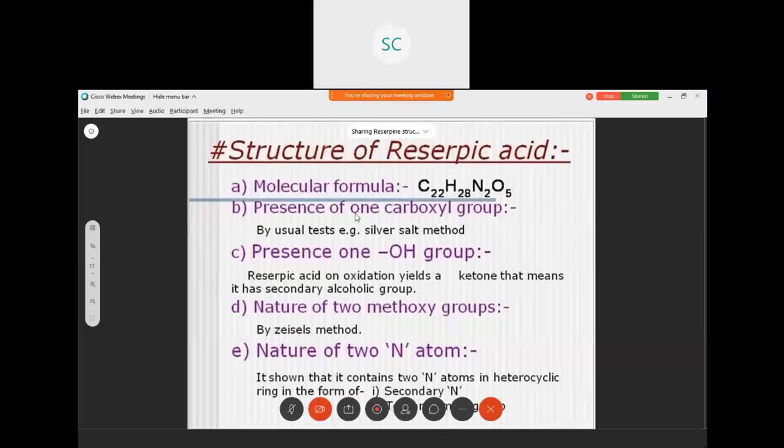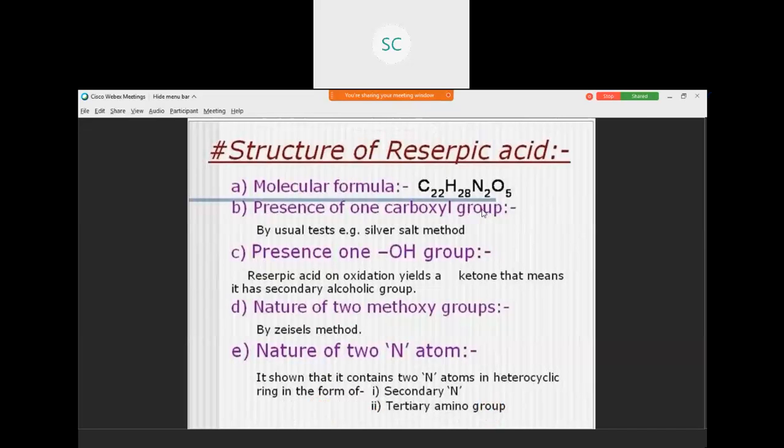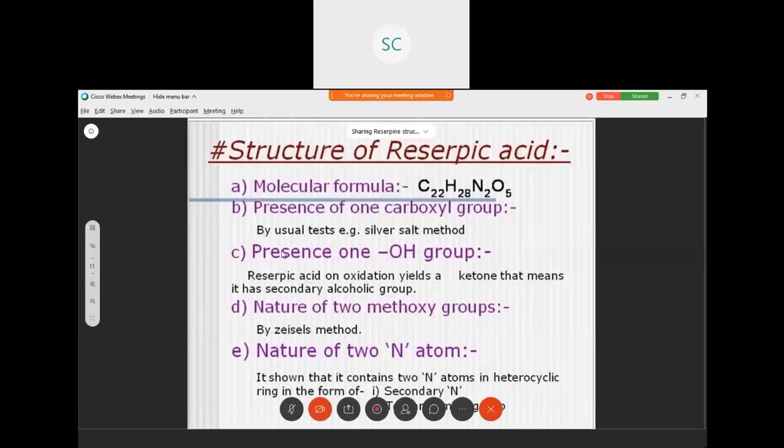Presence of carboxyl group. Presence of COOH group. Carboxylic group is present in reserpic acid. It is identified by the silver salt method. Reserpic acid is treated with AgNO3. It gives silver salt.